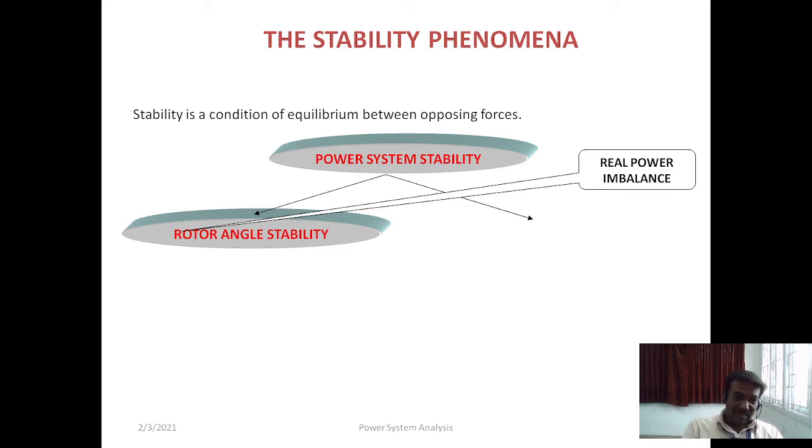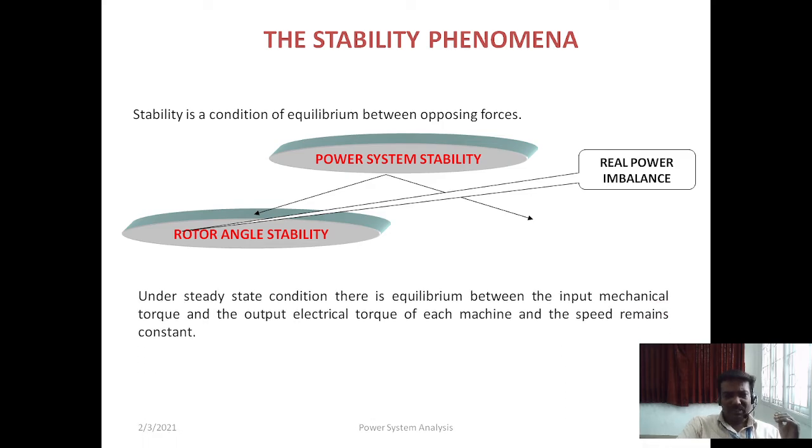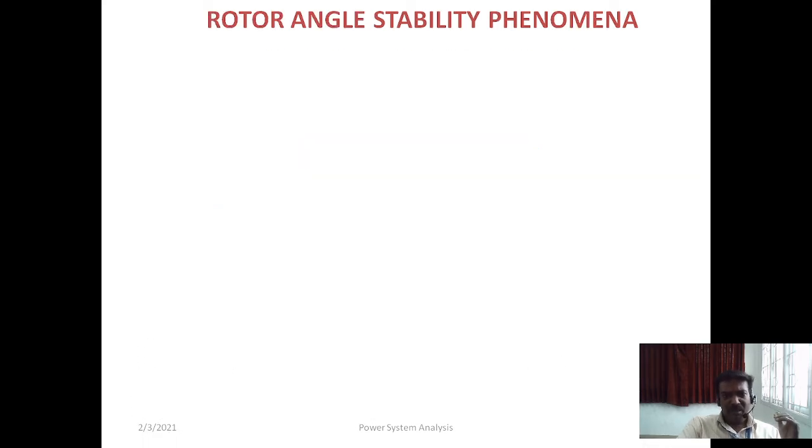Whereas rotor angle stability mainly deals with the source, that is the generating part, the main part. That plays a very important role in stability analysis. Hence, stability analysis mainly discusses rotor angle stability, which is a very important thing that has to be treated. So we go for rotor angle stability.